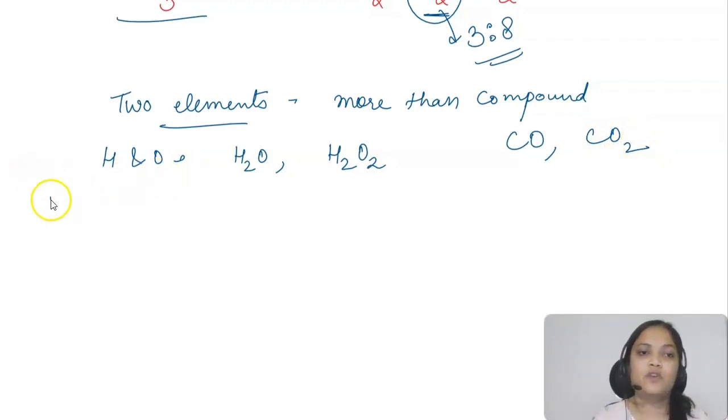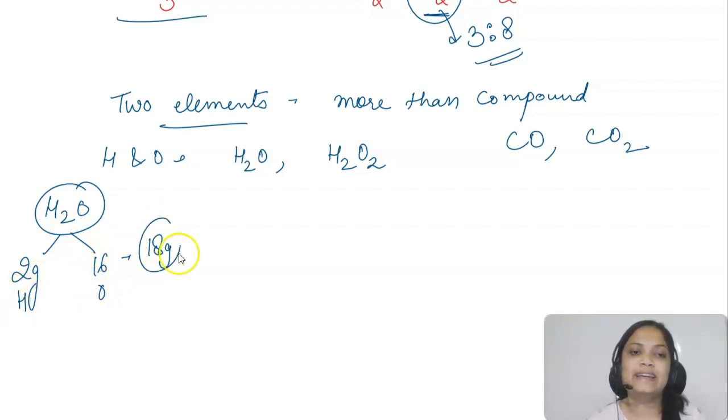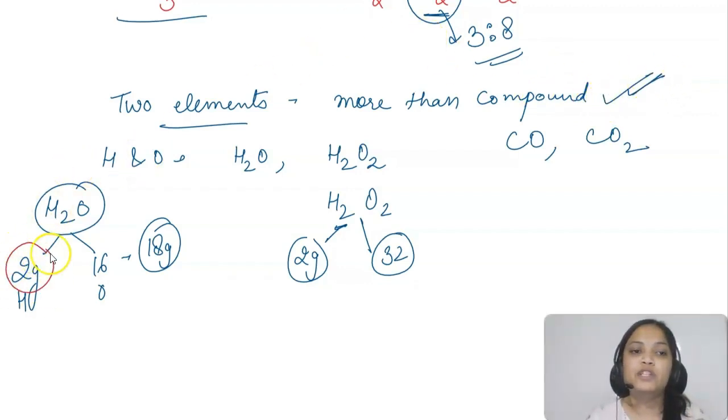Whenever water is formed, in the case of water, the mass of hydrogen is, let's say, 2 grams and the mass of oxygen is 16. So it is forming 18 grams of water, right? Now in hydrogen peroxide, what is the mass of hydrogen? 2 grams, since there are 2 atoms, but the mass of oxygen is 2 into 16, 32. So this law says that when two elements combine to form more than one compound, the mass of an element which combines with a fixed mass of the other element bears a simple ratio to each other.